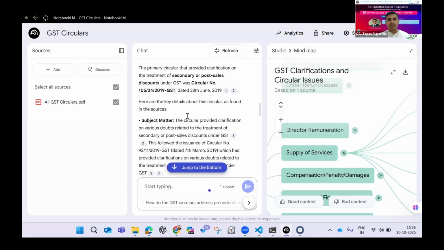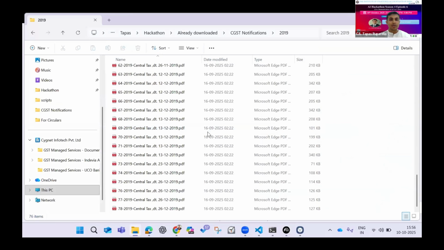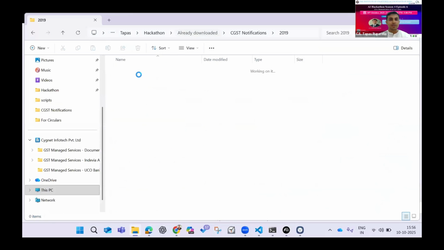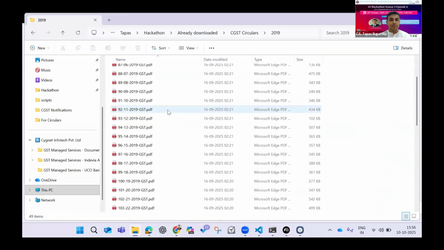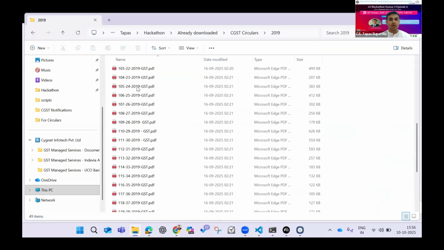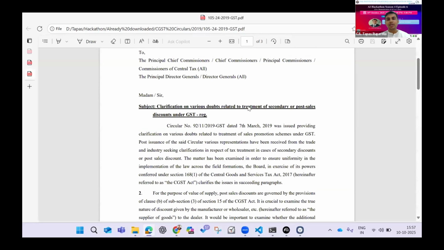Interestingly, what it has done is it has analyzed the circulars. It has said that there was a primary circular that was issued, that is 105 of 2024. I'll just go back and show whether it is so. I just have to go to the relevant folder. Sorry, I'm in notifications. Yeah, I'll go to the circular folder in 2019. I'll go and open circular 105, which yes deals with the clarification related to various post sale discounts under GST.